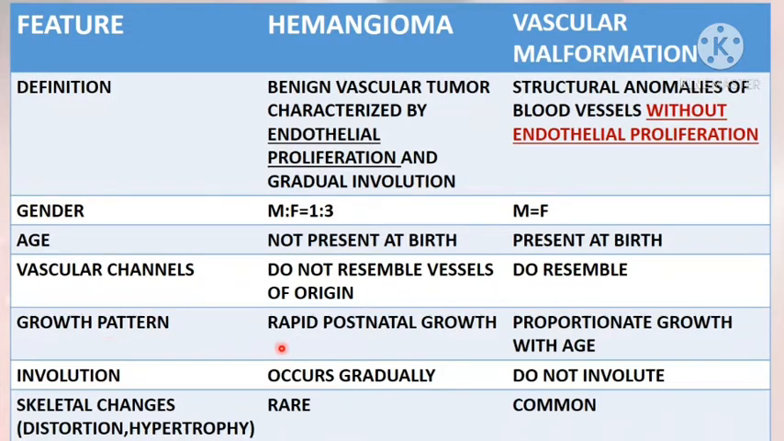Growth pattern of hemangiomas, it is rapid after postnatal growth, whereas vascular malformations are proportionate with the age. Involution occurs gradually in hemangiomas, whereas vascular malformations, they do not involute. Skeletal changes like distortion and hypertrophy are common with vascular malformations.